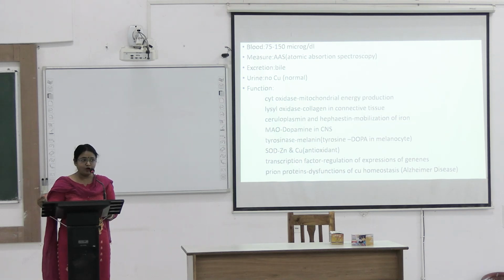Copper is also needed for transcription factors. It helps in regulation of expression of genes. For prion proteins, copper binds to the prion proteins and causes Alzheimer's disease.